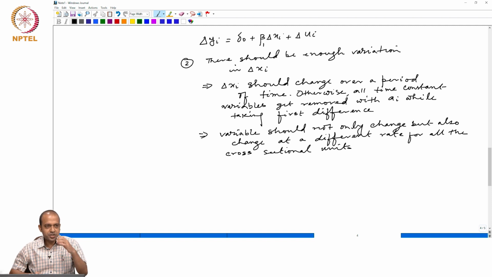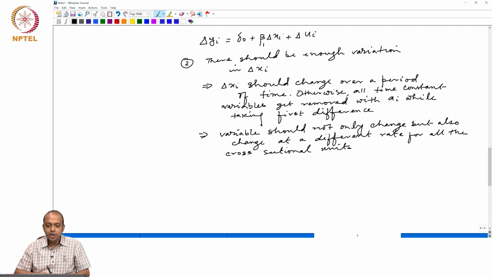Right. So, we must ensure while applying the first difference transformation to this type of model that all the variables are changing for all the cross-sectional units. If some of the variables are not changing for some of the cross-sectional units, those units would be dropped, so the number of observations will go down.